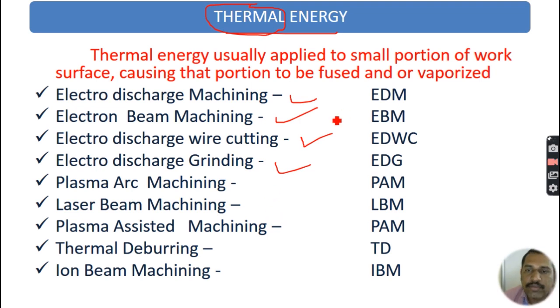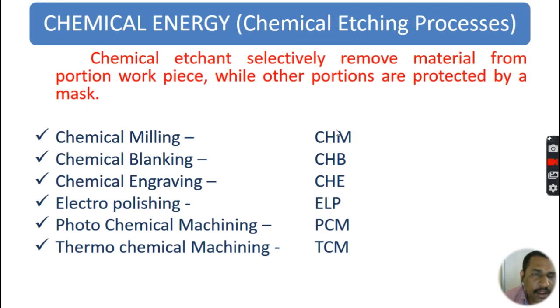These are the processes used to machine the material by heat. The electrical energy is used to produce the heat energy, and that heat energy removes the materials. In this thermal energy process, the metal is removed by means of melting and vaporization.